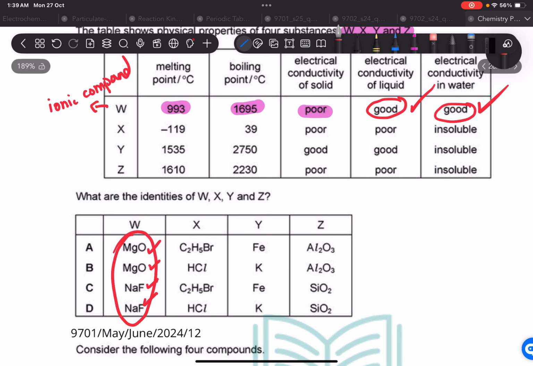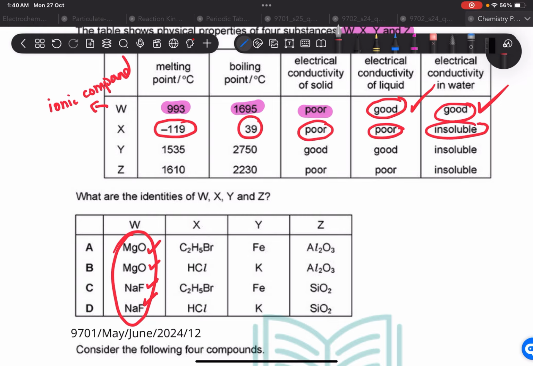Moving on to my second, which is X. X is firstly melting at this point, which tells me it might be a simple molecular substance. Then it has a boiling point of 39, which is above room temperature, a little above room temperature. Electrical conductivity of solid is poor. Electrical conductivity of liquid is also poor, and it's insoluble.